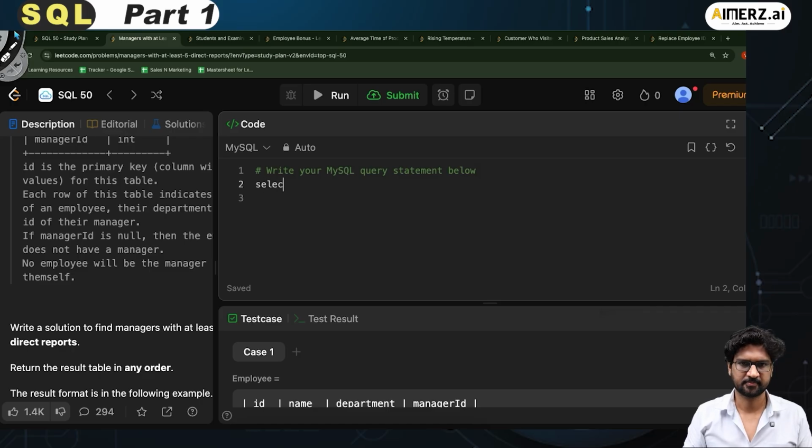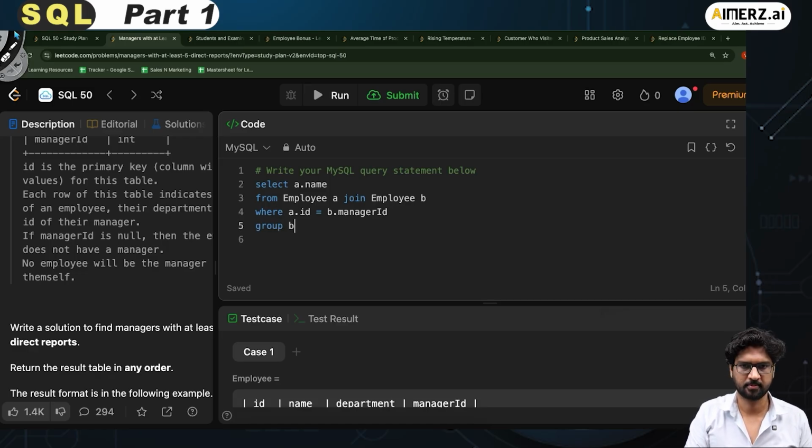I call it as select A dot name from employee A join employee B, fair enough, where A dot ID equals B dot manager ID, and then I go into the group by B dot manager ID, with the condition as having count star greater than or equal to 5.